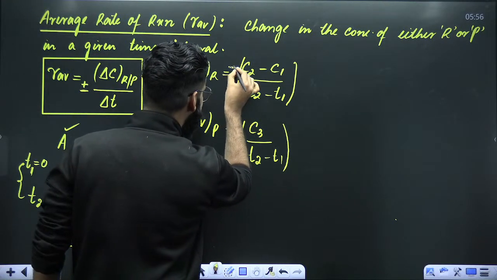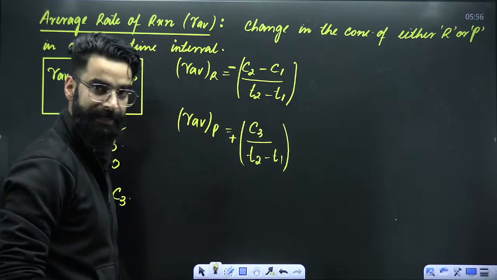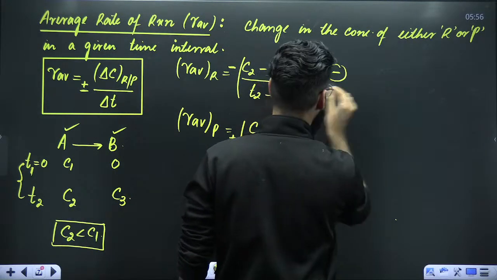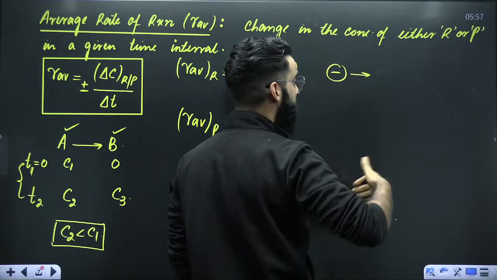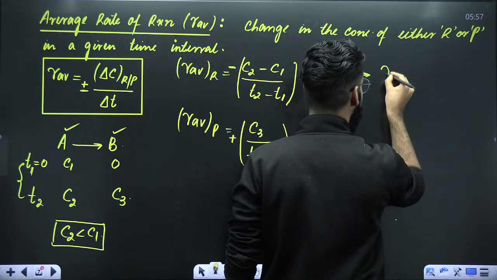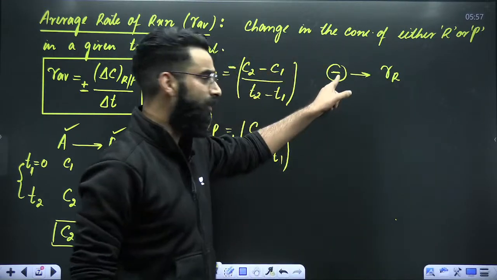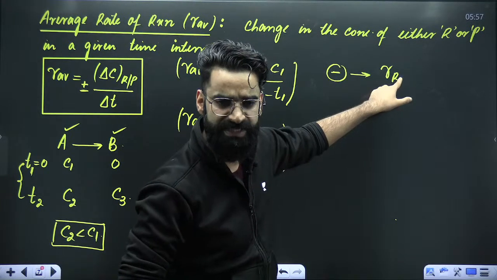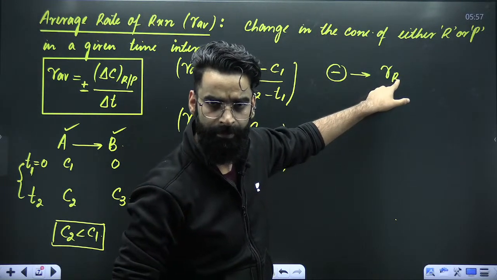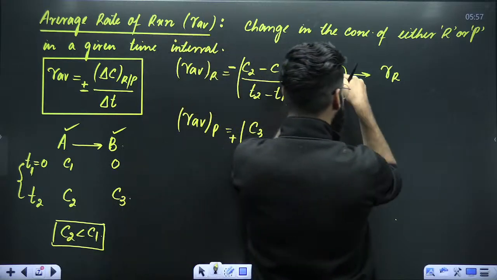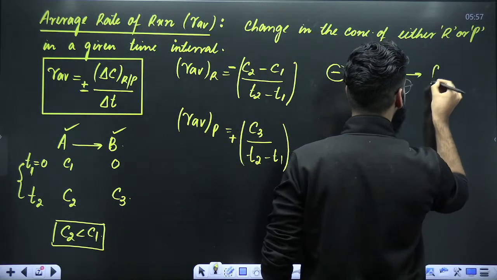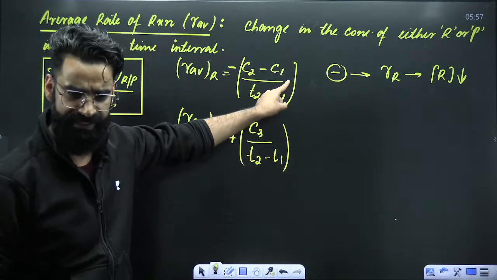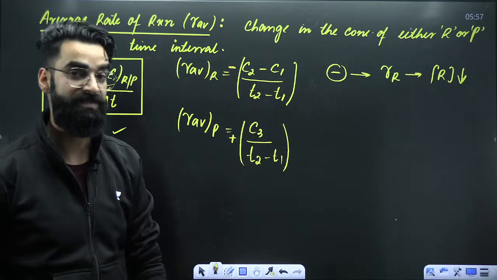What is the significance of this negative sign and what is the significance of this positive sign? This negative sign, first of all, signifies that we are measuring the rate of reaction with respect to reactants. And at the same time, the same negative sign signifies that the concentration of reactants decreases with time.